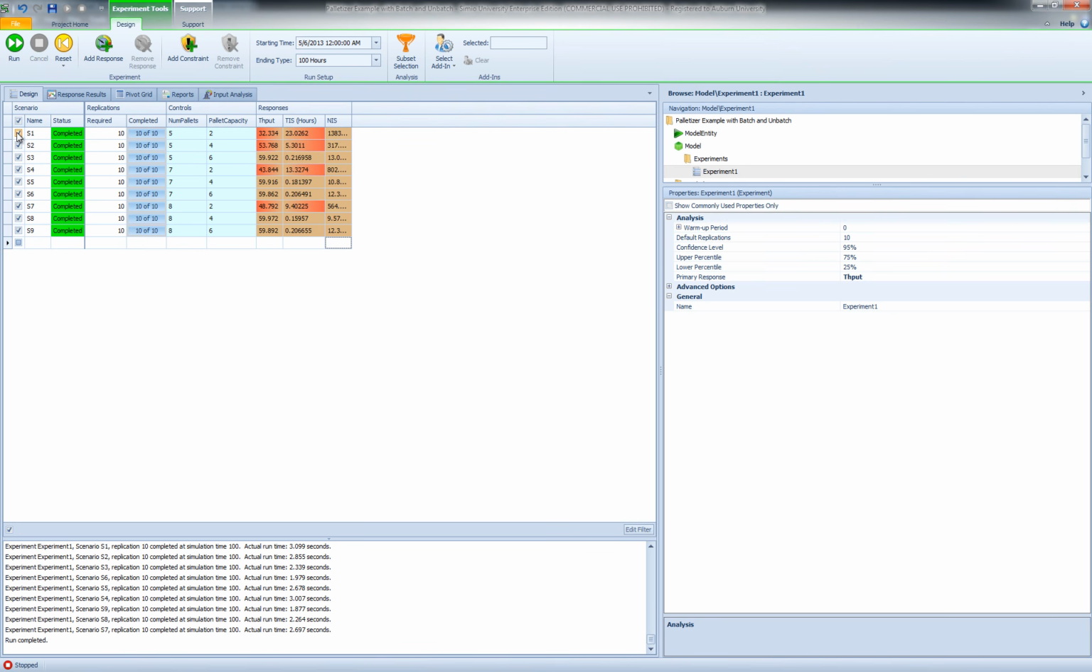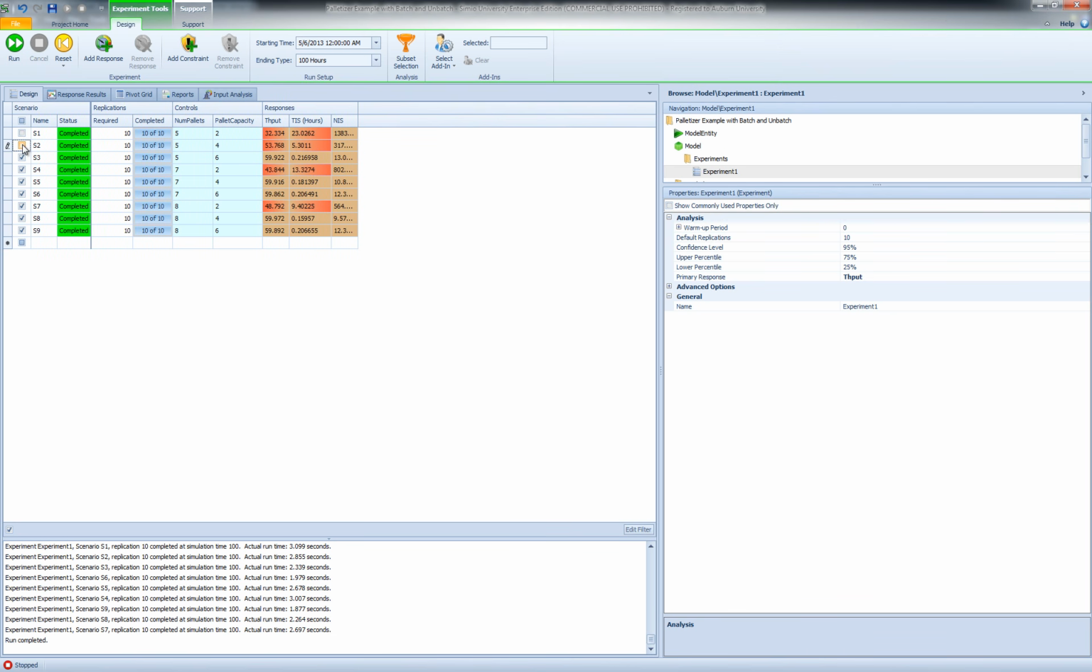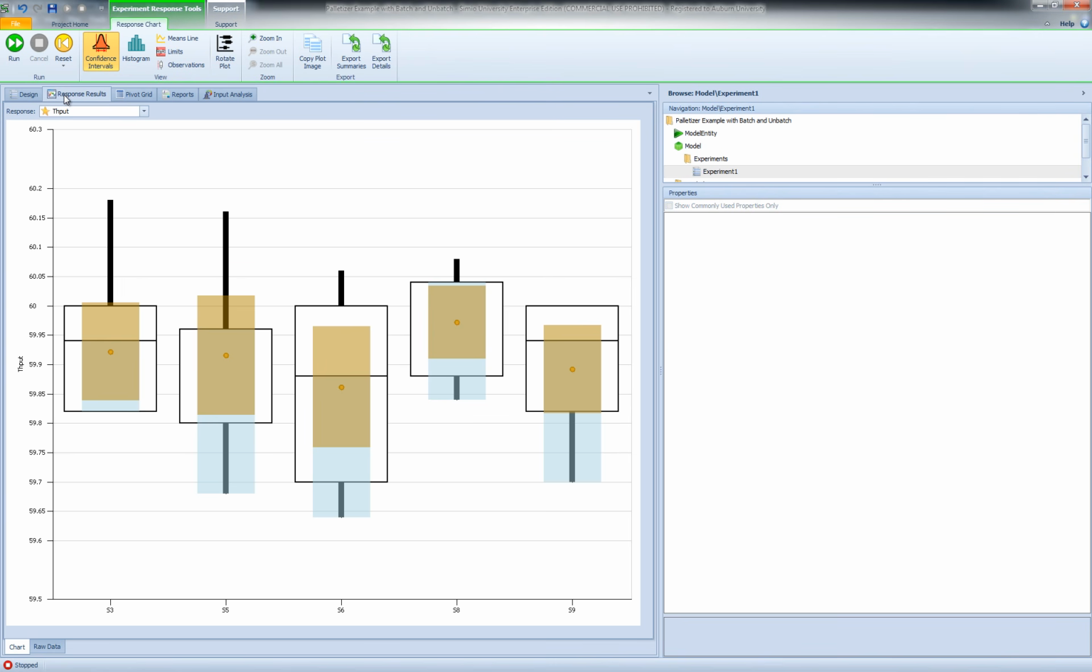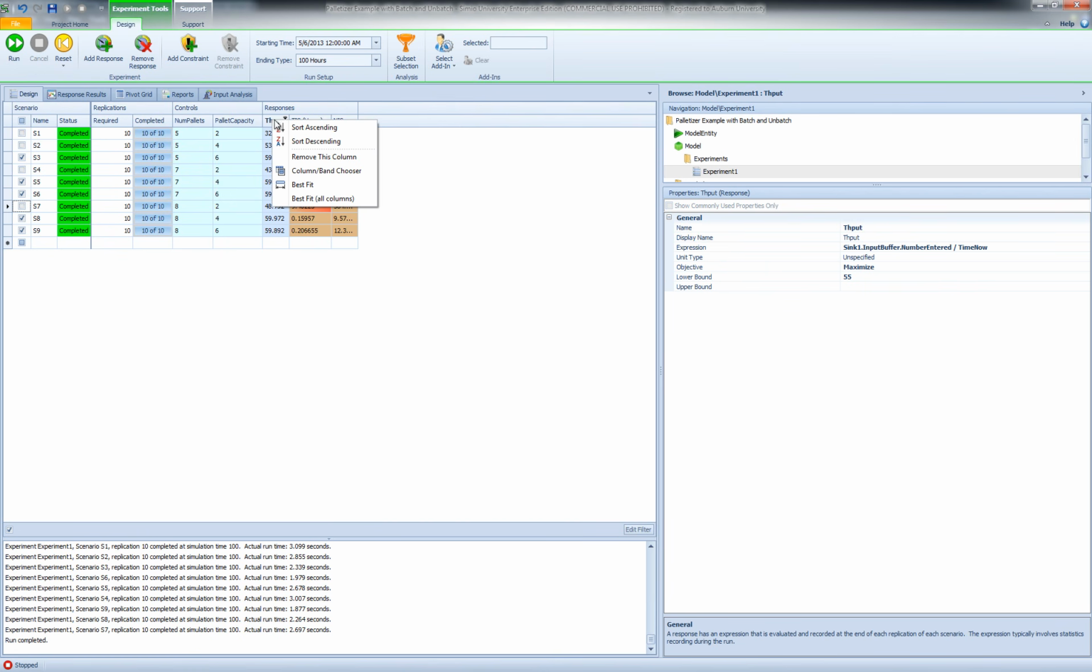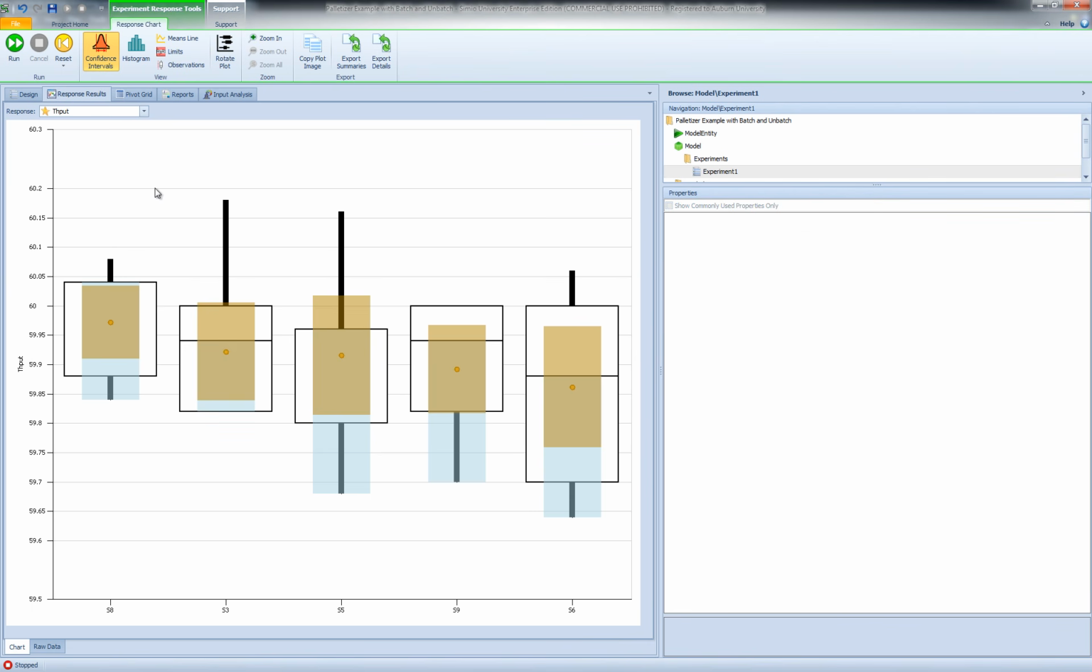So let's just get rid of the scenarios that clearly violate our requirements. So I'm just going to deselect these scenarios and just focus on these 5 scenarios that are potentially good. So I'm going to look at the smart plots of the throughput. Let me actually go ahead and sort my scenarios in a descending order of the throughput. And now I'm going to look at the smart plot for the throughput. And as you can see, I have sorted my average throughput values in a descending order.